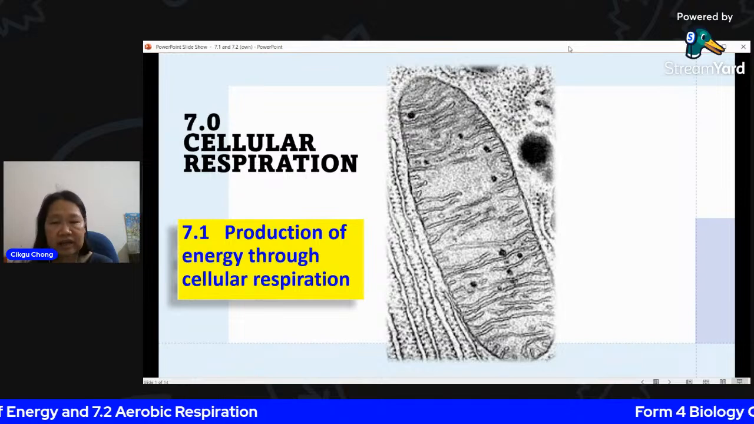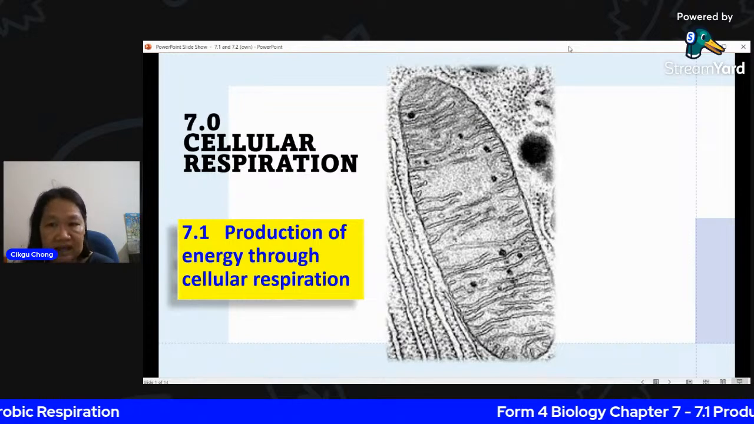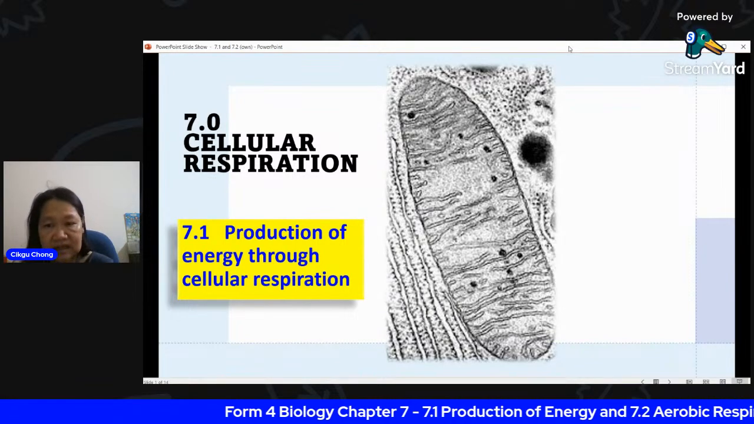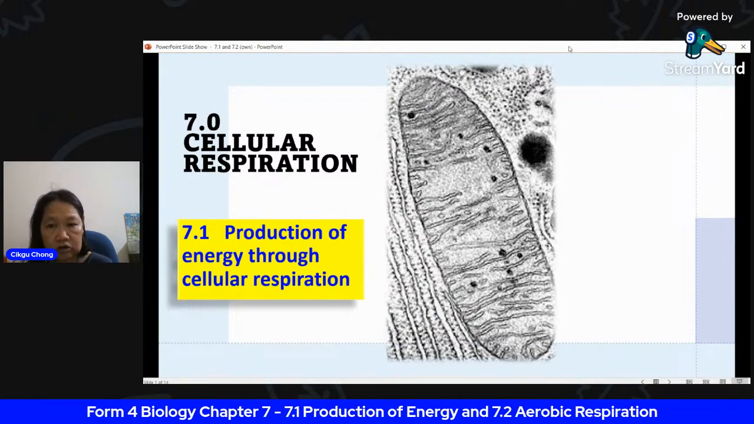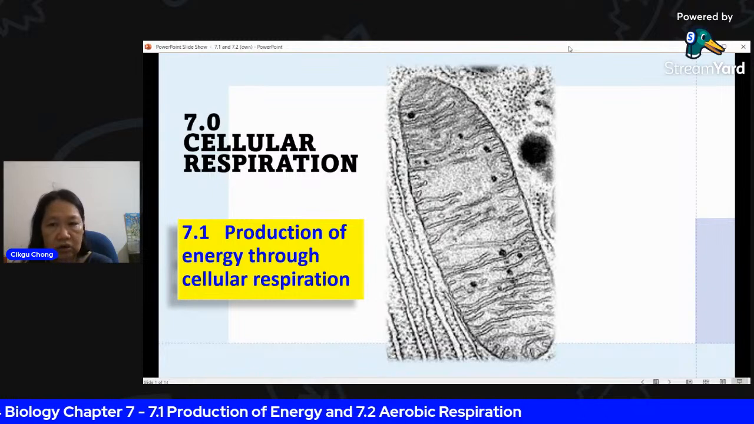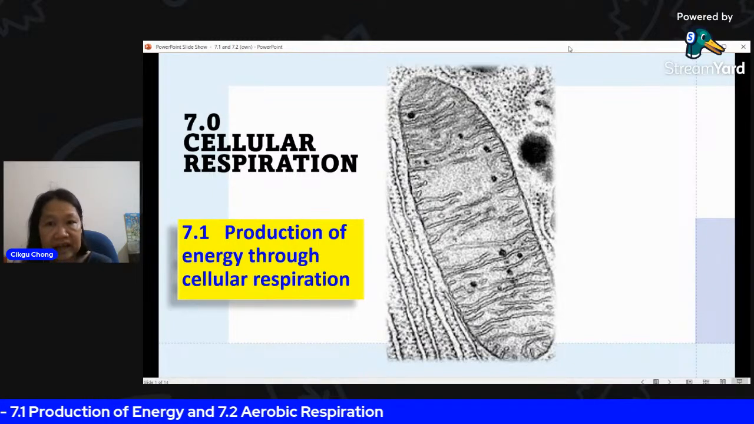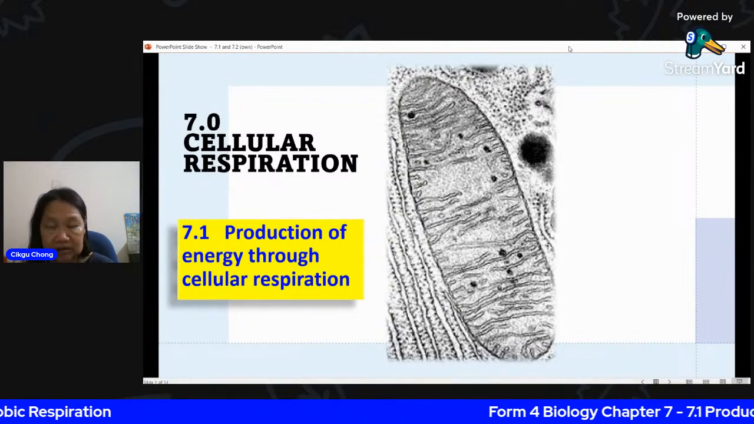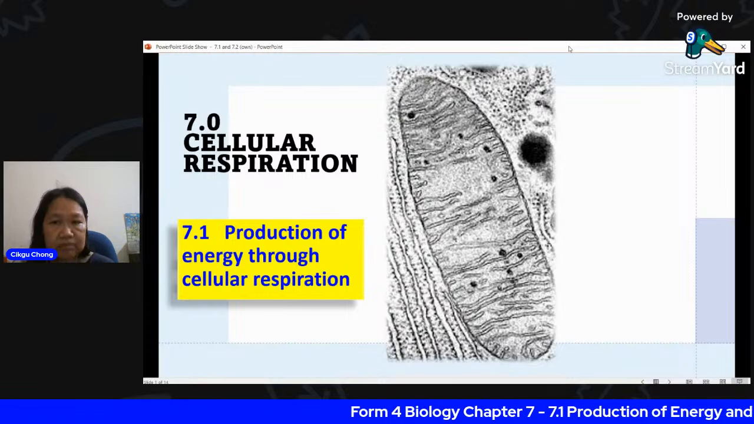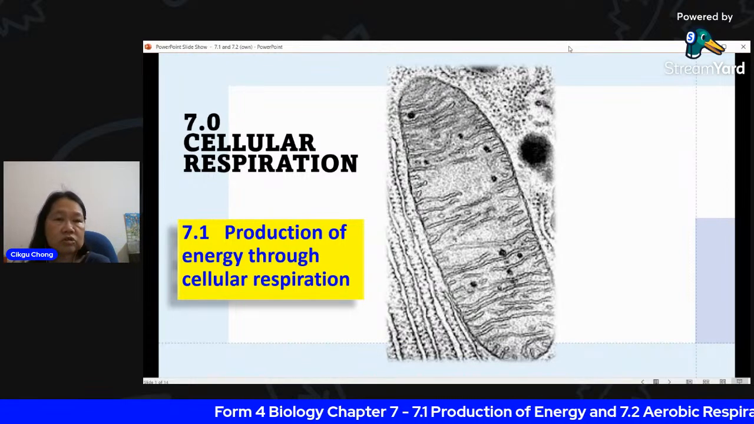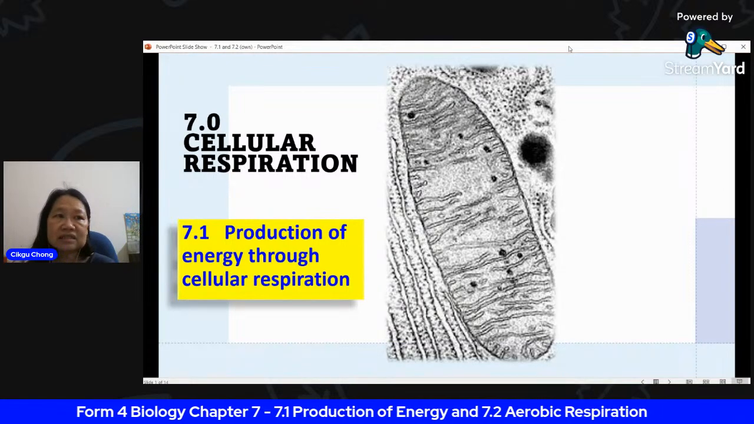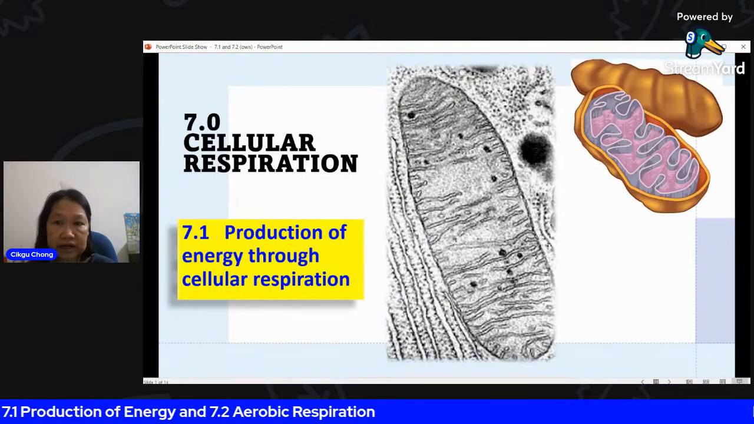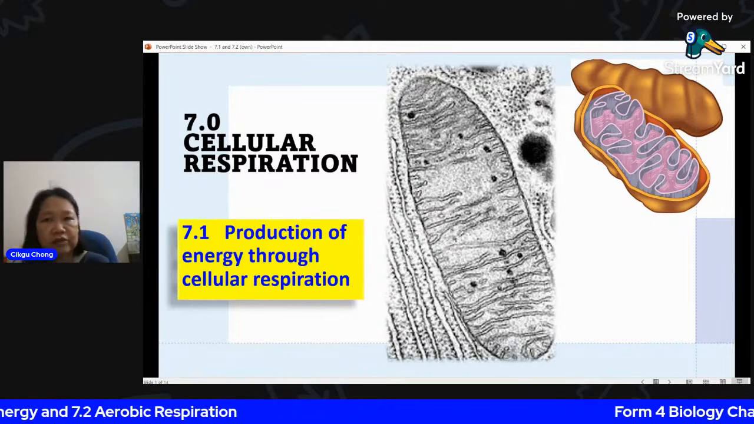Yes, the spelling is correct, Caris. Mitochondrion or mitochondria, correct. But it is not spelled mitochondrian, that is wrong. So make sure you spell it like how Caris and Lai Kong spell it: mitochondrion or mitochondria. This is the powerhouse of the cell. If you cannot recognize this, I'm sure you can recognize this organelle.